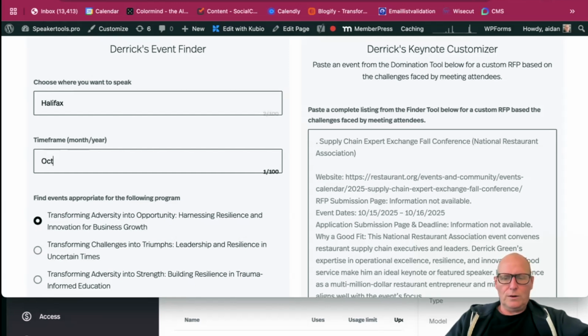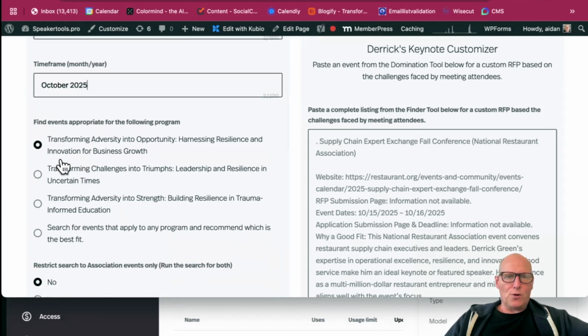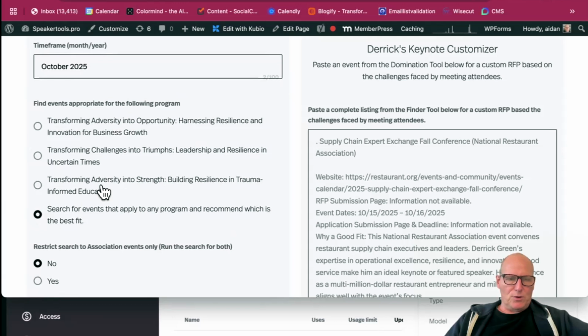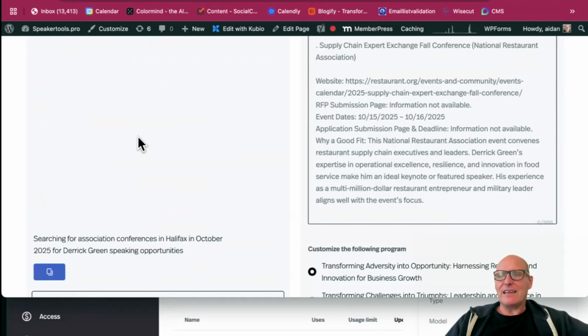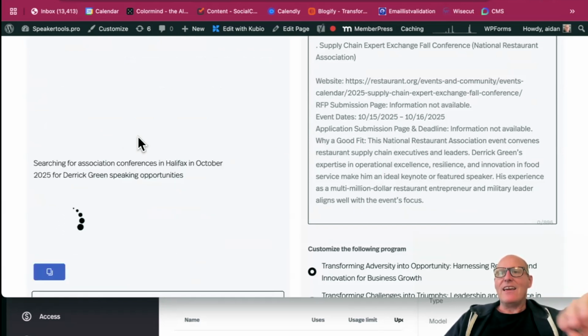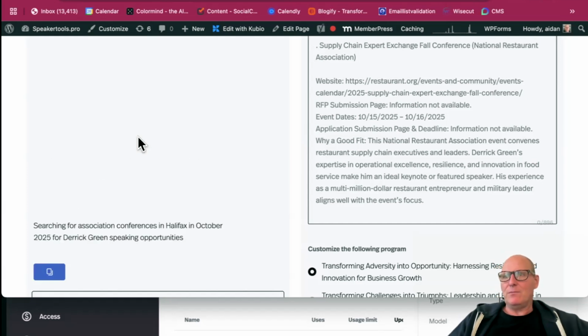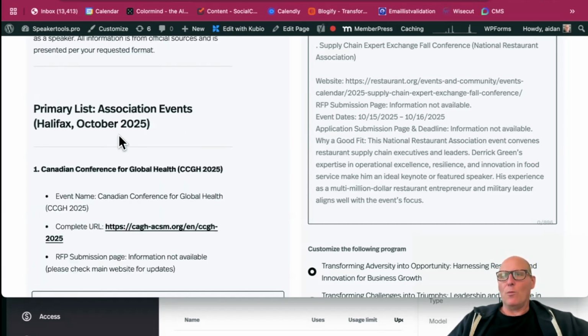We are going to go October 2025. Derek has a few programs that he can choose from, but we're just going to find events that will fit any one of these programs. Are we going to be looking for association events only? No, he's open to any events. We hit the submit button, and it's going to be looking in Halifax for events. Not every event that's happening in October, only the events that match with Derek's expertise and his topic. We don't need him applying to a whole bunch of events that he has no hope of ever getting, and his expertise is not applicable.